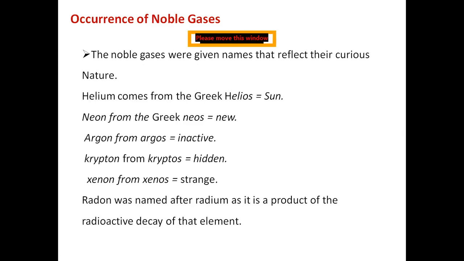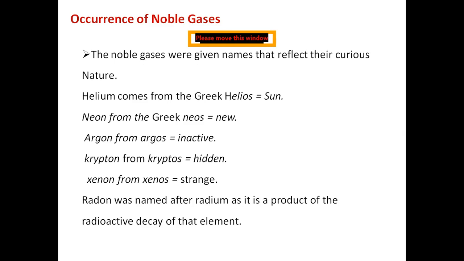If you go to the sun, you will find a lot of helium there. So the source of helium is sun. It is also present in our environment air, but the major source of helium is sun. And earth crust. Definitely, almost all elements we can get from earth crust. If they are gases, they can get from air.